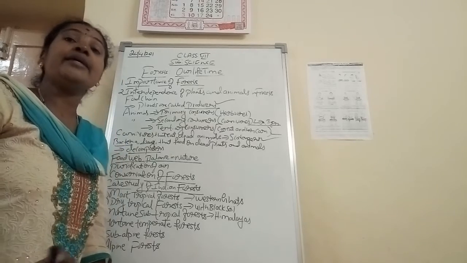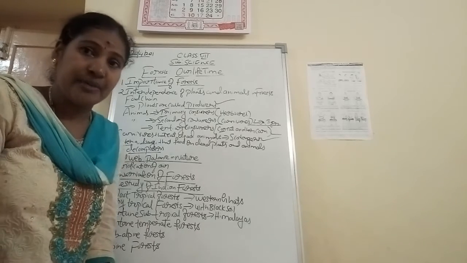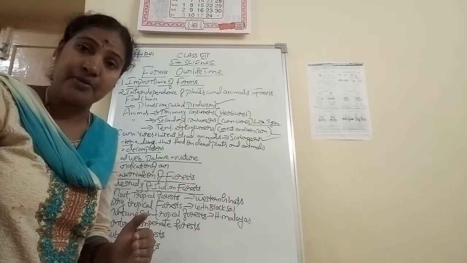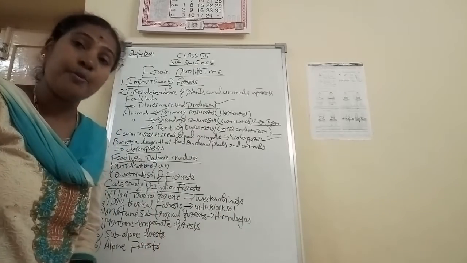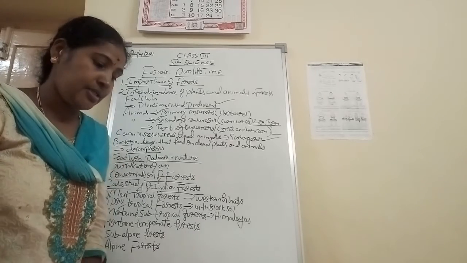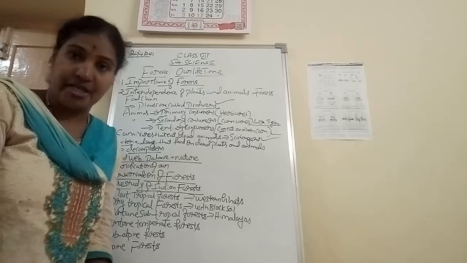So simultaneously God has created the nature in such a way so that the herbivores will be there, simultaneously the carnivores will be there, then decomposers will be there. All the varieties of animals are important. So that is the meaning of balance in nature.